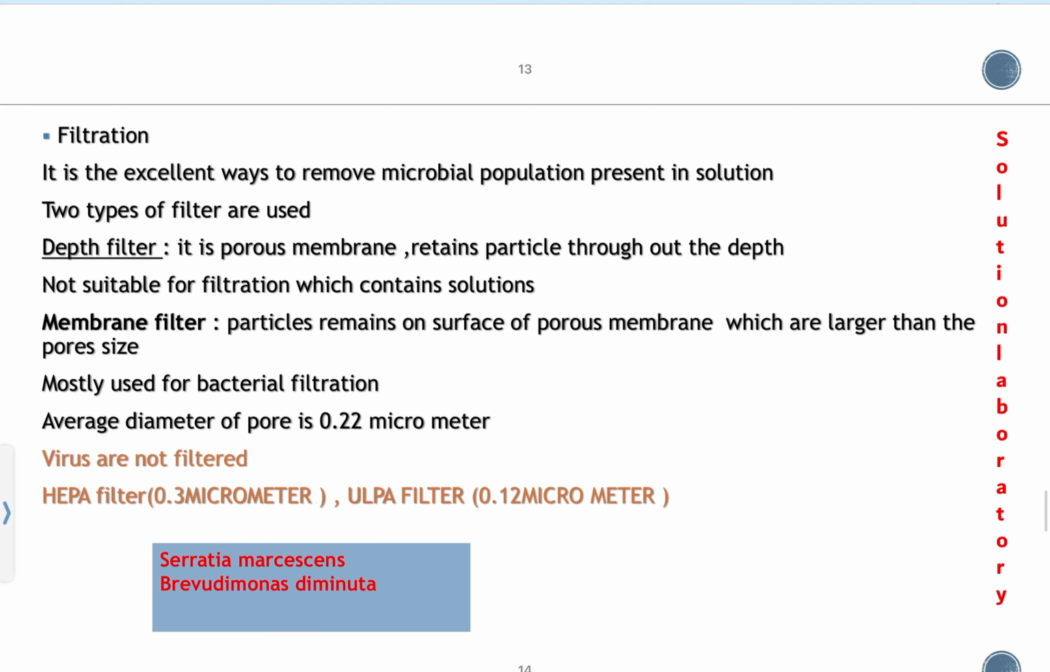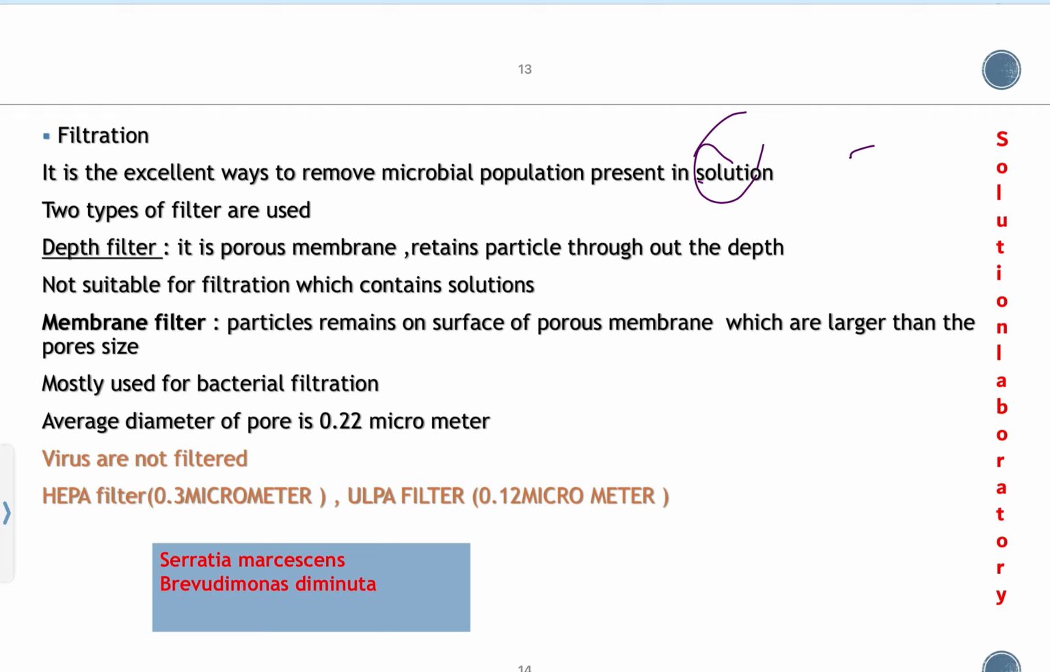And then there is filtration. Generally filtration is not used in the laboratory but it is used for drinking water. Mainly we see in our homes that filtration is used for drinking water. It is an excellent way to remove the microbial population present in a solution. Two types of filter are used, depth filter and membrane filter.